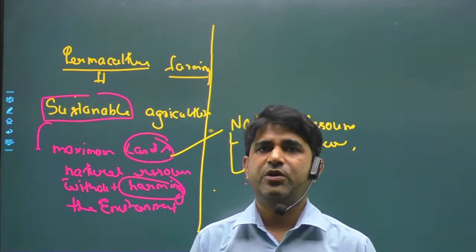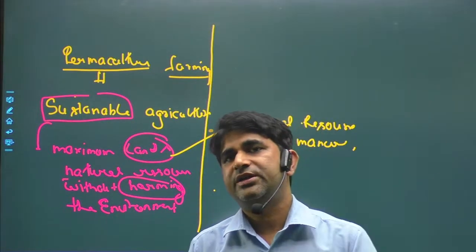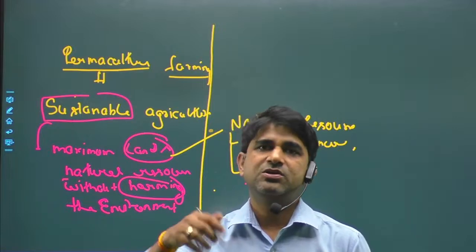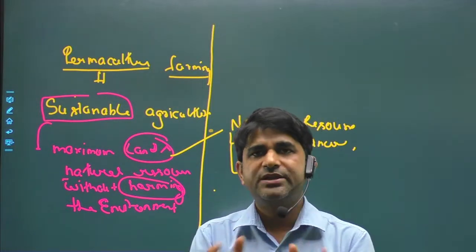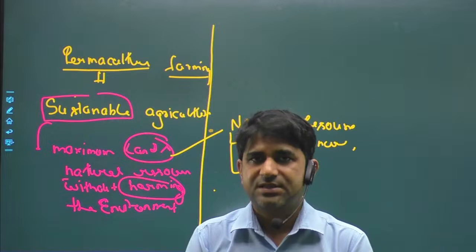These are very important. And we also think about the future needs. So all these types of agriculture are known as sustainable agriculture.